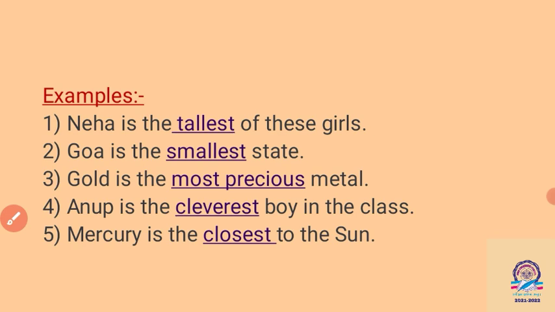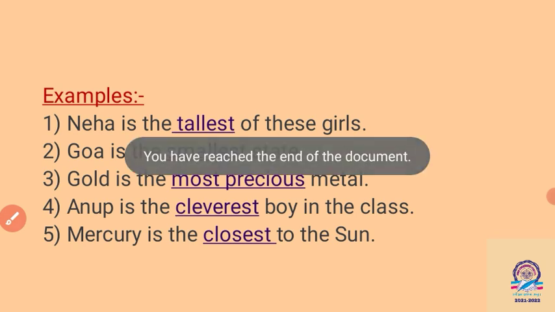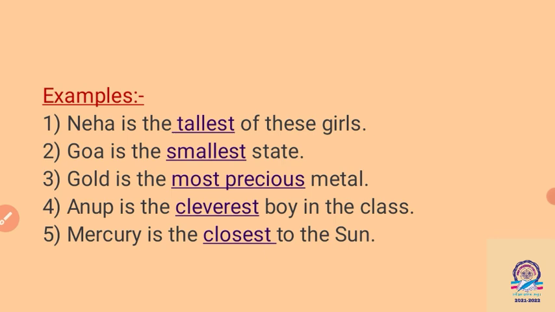So we can say that in an adjective we use degrees of comparison to show the greatness of the adjective. There are three kinds of degrees. First, positive: there is no comparison between two nouns or things, so that is the positive degree. When we compare two nouns with each other, it is the comparative degree. And when we compare one noun with many nouns, more than two nouns, that is the superlative degree. Okay, thank you.